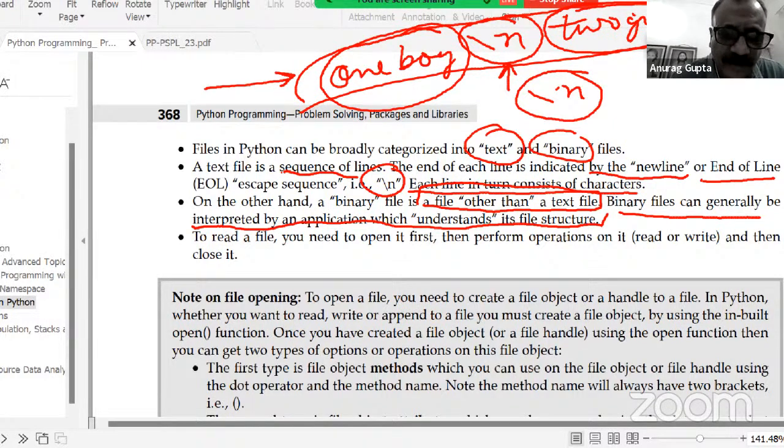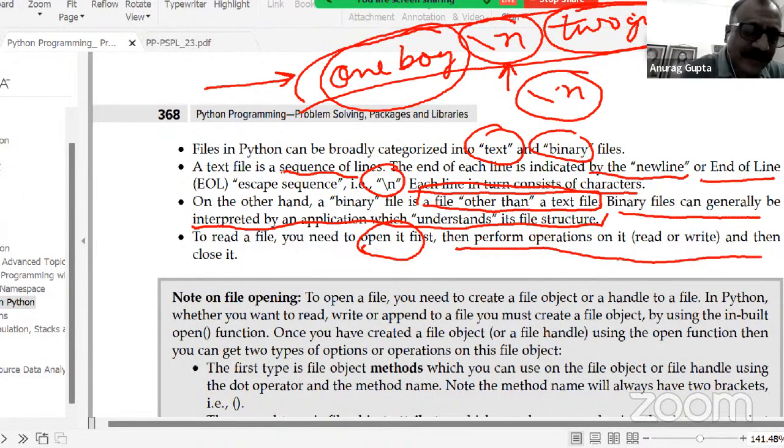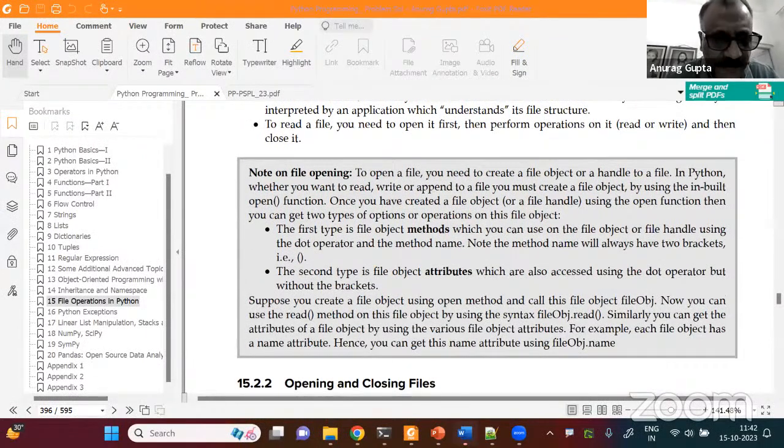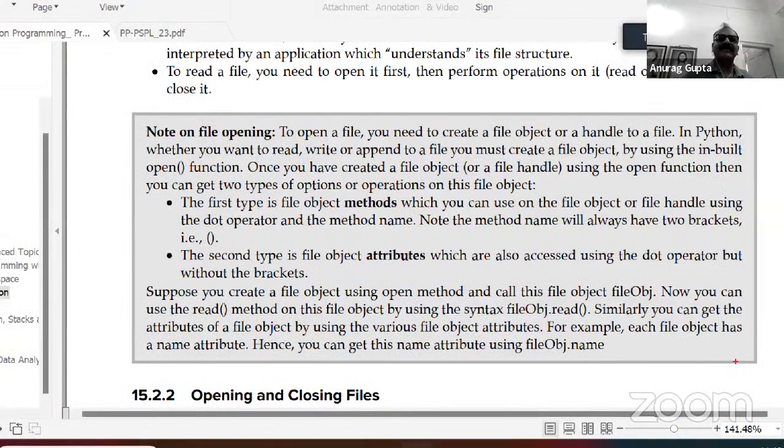To read the file, you need to open it first, then perform operations, read or write, and then close it. So basically, if you want to read a file, you need to open it, then you need to read it, and then you need to close it. So let me just note on file opening. This is what I'm copying from my book. So this is the screen from my book.